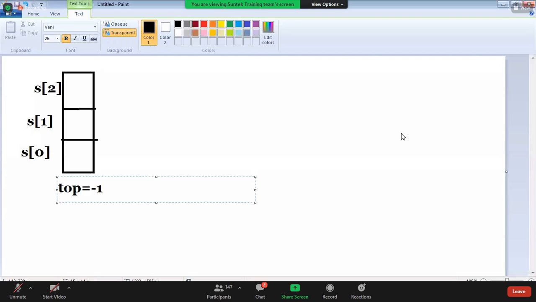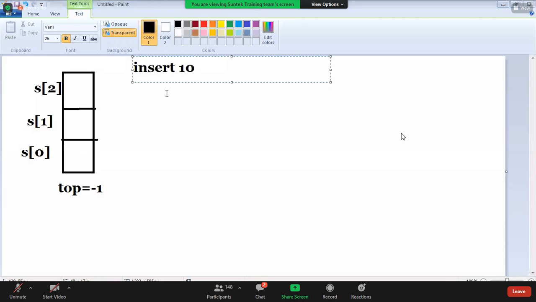Clear, guys? It's empty. Now next, while inserting 10, what happens, guys?